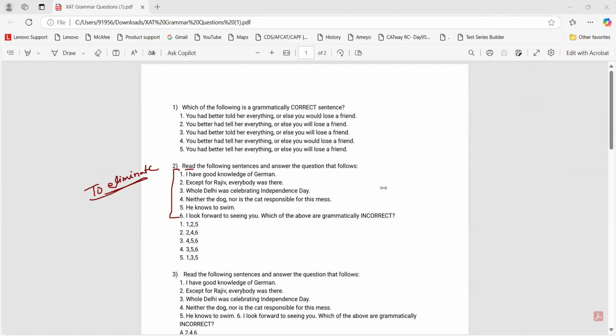Okay. Eliminate sentence. I would do one thing. Let us see. Six is there in three of the options, and five is there in four of the options. Now, let us see whether we can remove 6 or not.